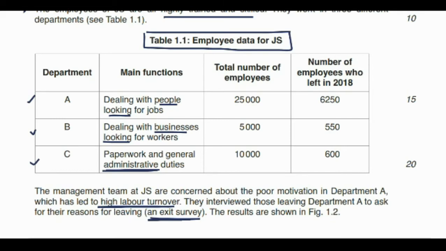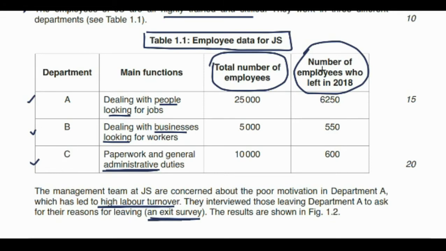The simple formula for labor turnover is to take the number of employees who have left the organization and divide it by the total number of employees. Because they are asking for the whole organization, we need to add up all these departments, because jointly they make the whole organization.